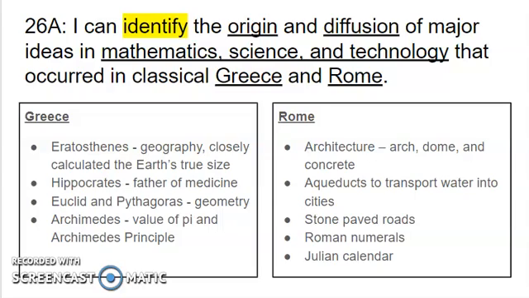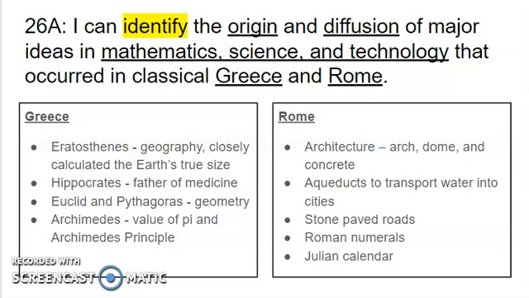Next, we have Hippocrates, who is the father of medicine. So Hippocrates is famous for writing over 70 books about diseases and their treatments. Today, doctors still take an oath named after Hippocrates whenever they become a doctor. Then we have Euclid and Pythagoras.